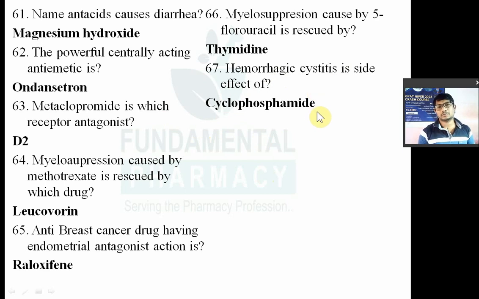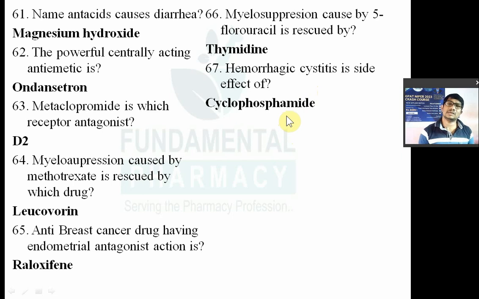Now cyclophosphamide is a prodrug. This is what a prodrug is: when it goes inside the body, it is converted into an active metabolite. So cyclophosphamide is converted to aldophosphamide, and aldophosphamide is converted into mustard, that is, nitrogen mustard. There is also generation of one more metabolite known as acrolein. Now that acrolein causes the hemorrhagic cystitis, right?